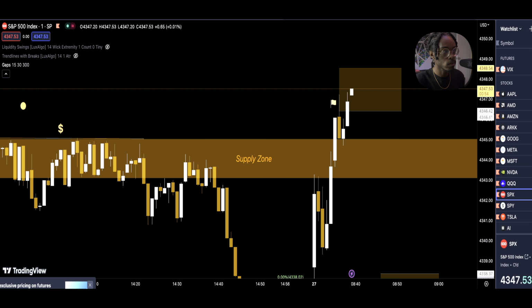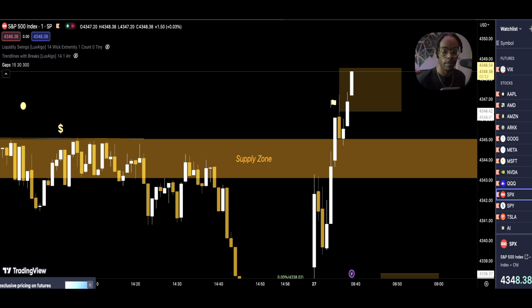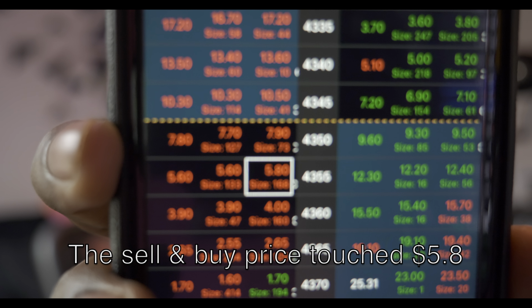Fun fact, I've noticed if you trade on the phone, it's 2 or 3 seconds faster than on TradingView. As you can see, we're looking good. We're at 5.8. We sold, we're in profit. I can't really see it, but we sold in profit.